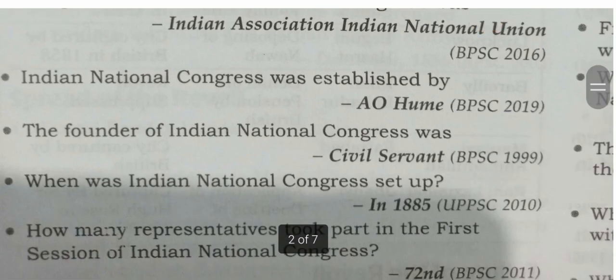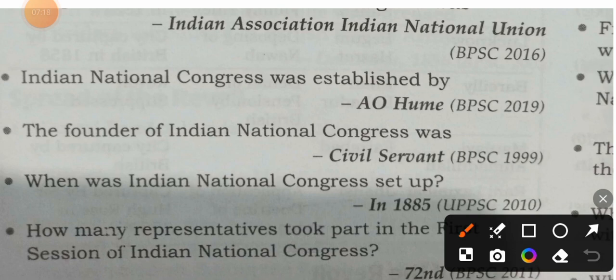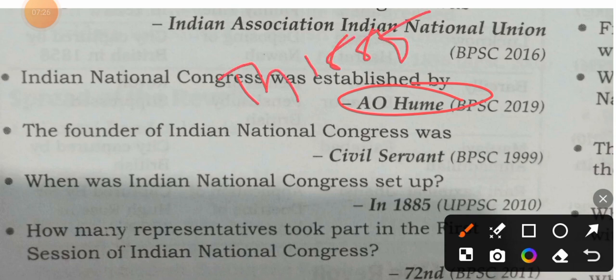The next question. Indian National Congress was established by Alan Octavian Hume. When? In 1885. The founder of Indian National Congress was a civil servant. So Alan Octavian Hume was a civil servant.